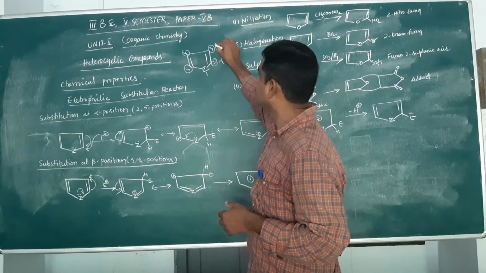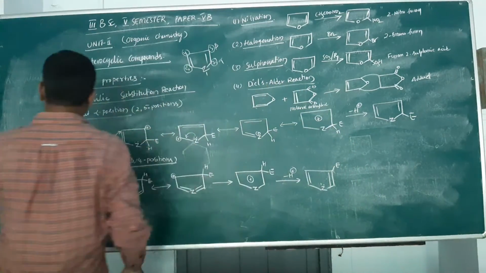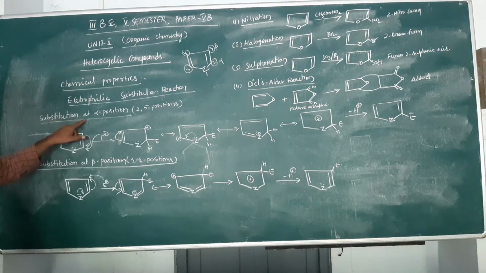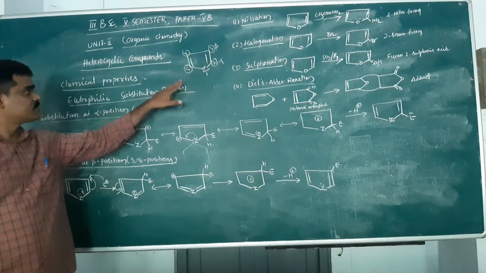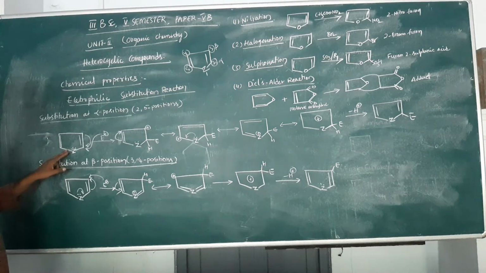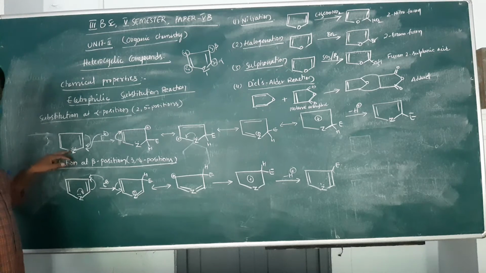and the third and fourth positions are called beta positions. If we consider the substitution reaction taking place at the alpha position, that means the second or fifth position, then we can observe the mechanism and resonance structures. Here Z is the heteroatom, which may be nitrogen, oxygen or sulfur.